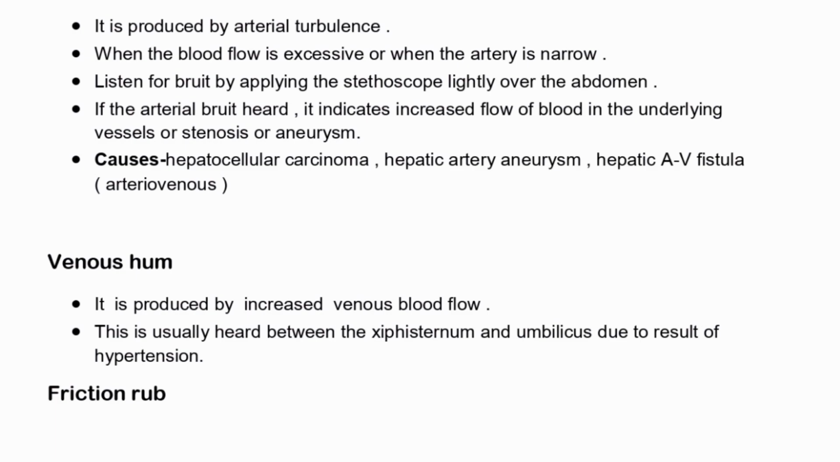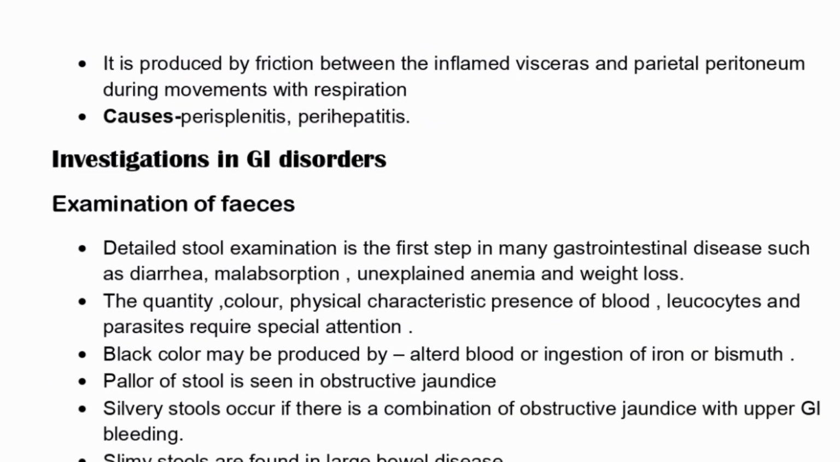After this comes the friction rub. Friction rub is produced by the friction between the inflamed viscera and the parietal peritoneum during the movements of respiration, and its causes are perisplenitis and perihepatitis.